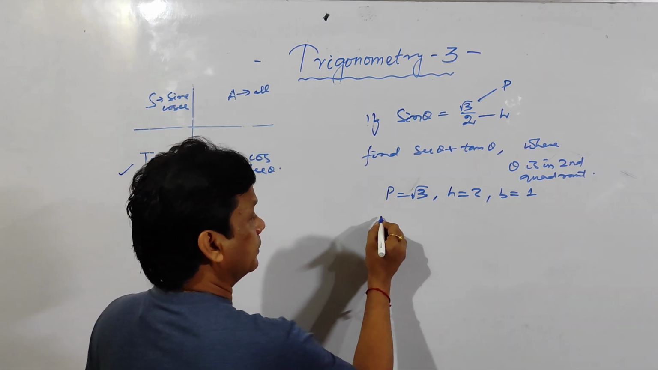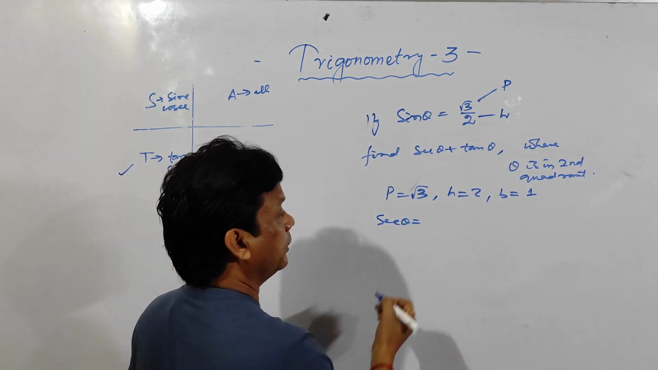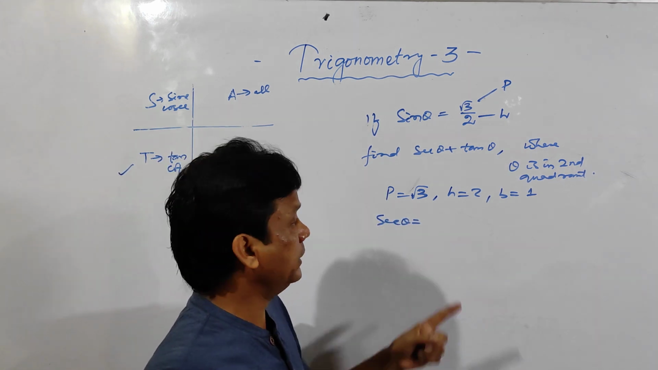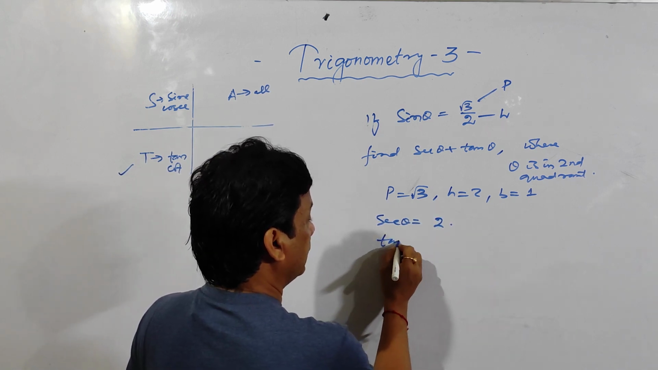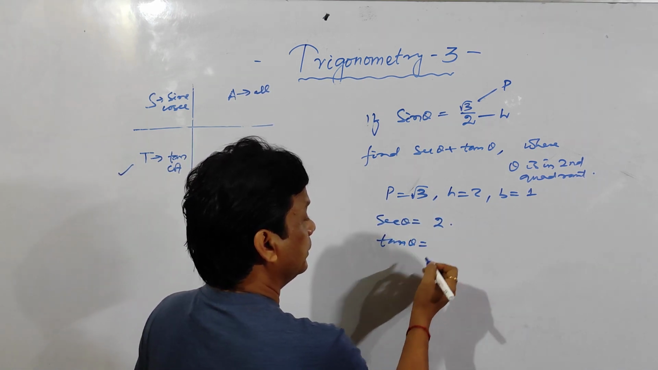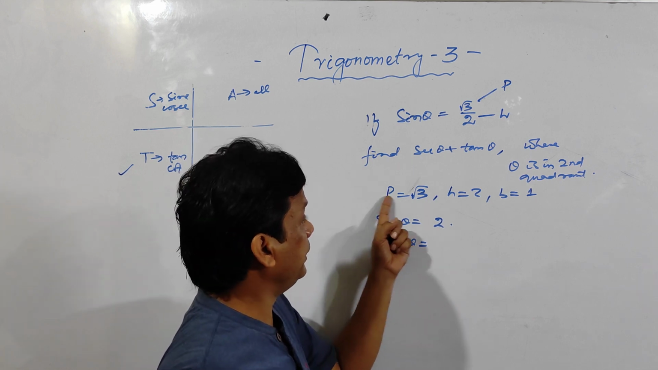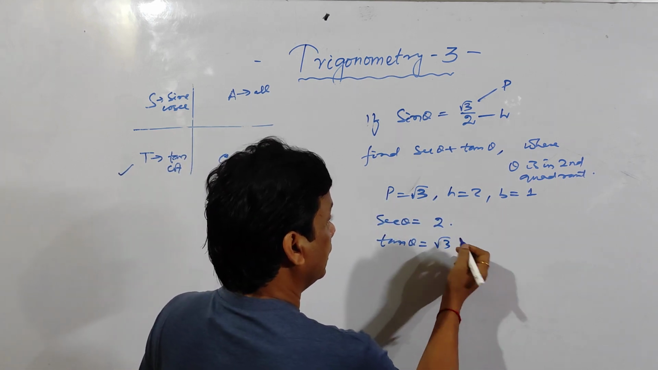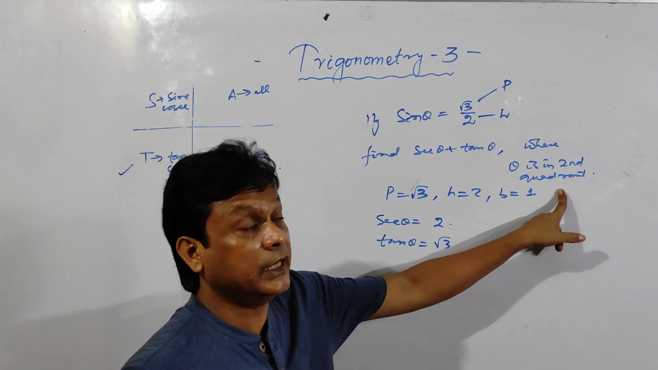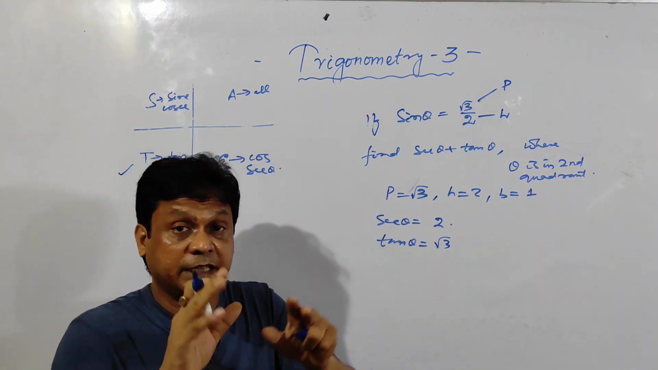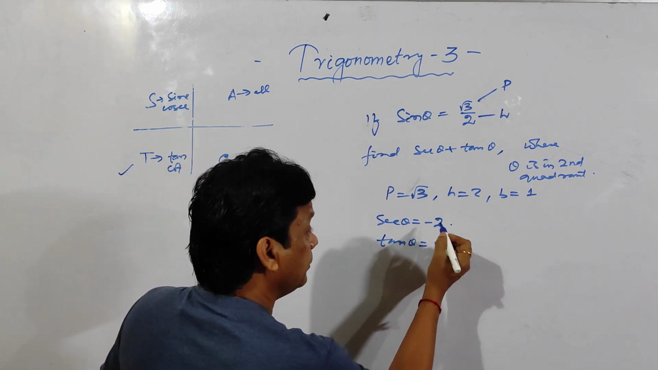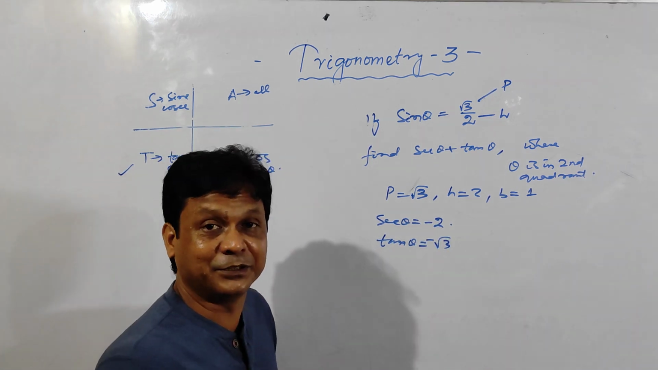Now what is sec theta? What is the formula for sec theta? H by b. So 2 by 1 it is 2. And what is the formula for tan theta? P by b, root 3. But theta is in second quadrant. And in second quadrant, sine and cosec are positive, and the rest are negative. So this one is negative, this one is negative. Clear?